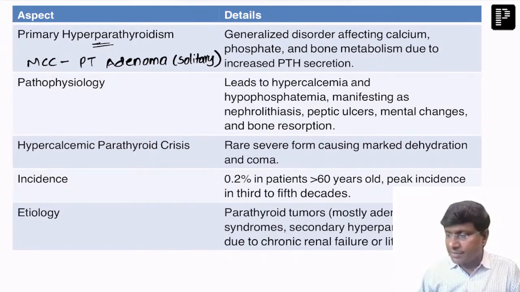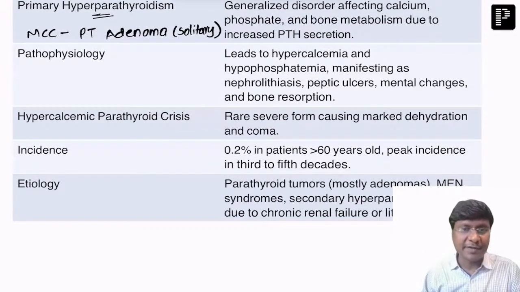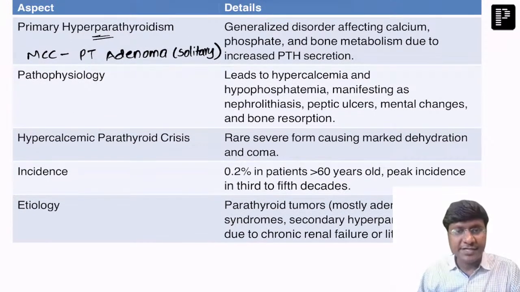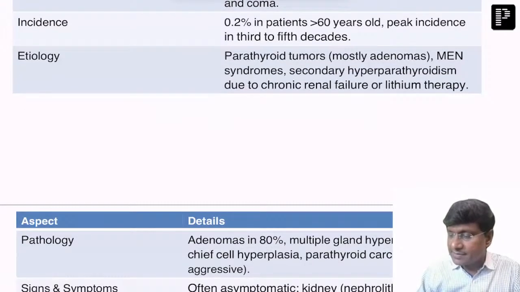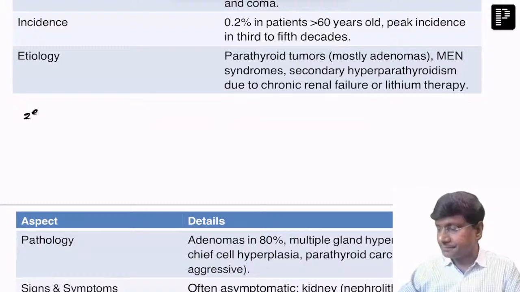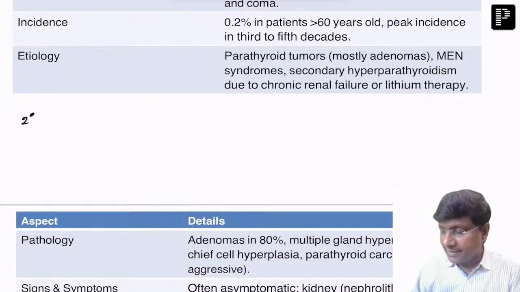And what are the other causes for primary hyperparathyroidism? The other causes include parathyroid hyperplasia as well as parathyroid carcinoma. Then we have secondary hyperparathyroidism.